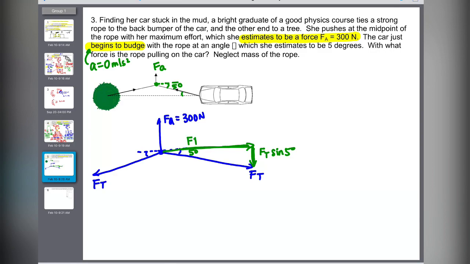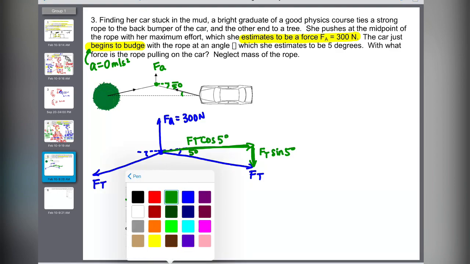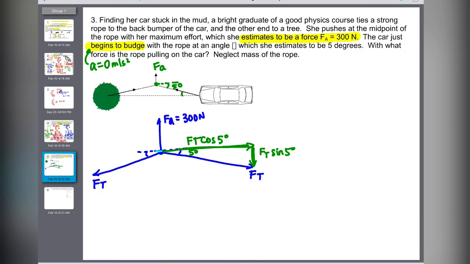And then along X is the cosine, FT cosine 5 degrees. On the other side, I have the same thing. It's going to the left and it's going down, and the angle is 5 degrees. So the y is FT sine 5 degrees, and the x is FT cos 5 degrees.